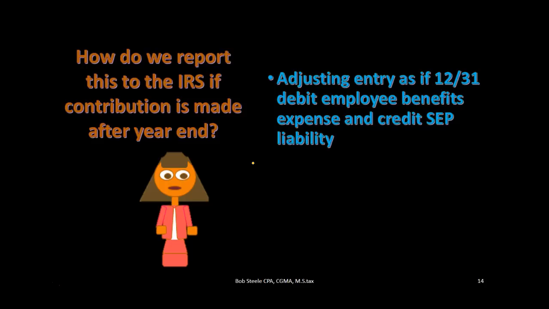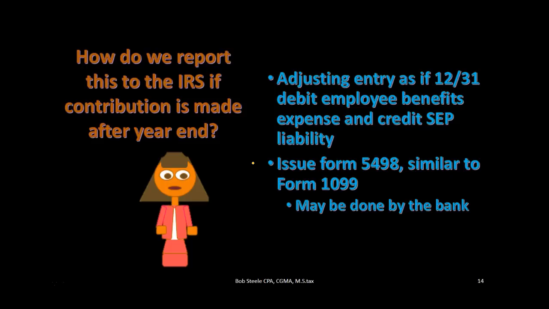For our books, it's not going to be too tough. What we'll do is just an adjusting entry. We'll include the expense on the return as of December 31st, because we're not filing the return until a later time. So on the bookkeeping side, that would be a debit to the expense for the employee benefits and a credit to the liability, the SEP liability account. Basically, we're just putting the expense, the deduction, on the books when we file the return.